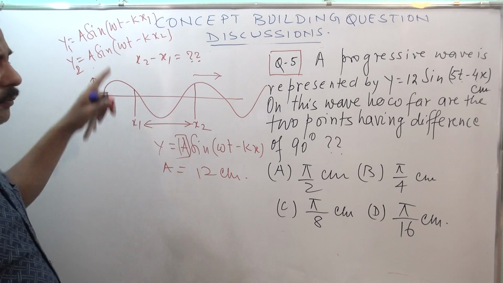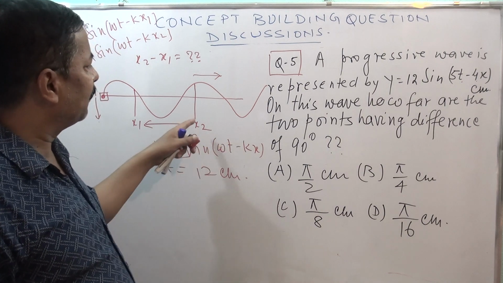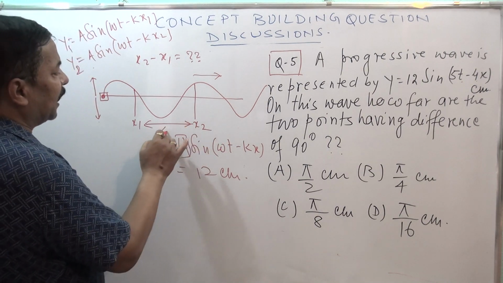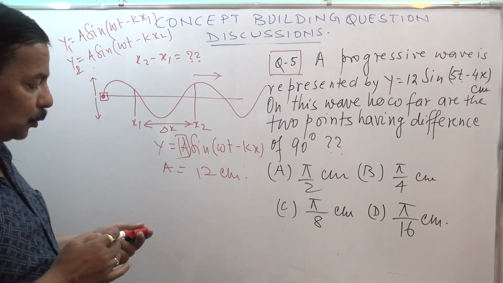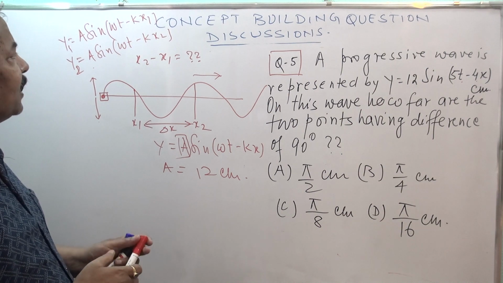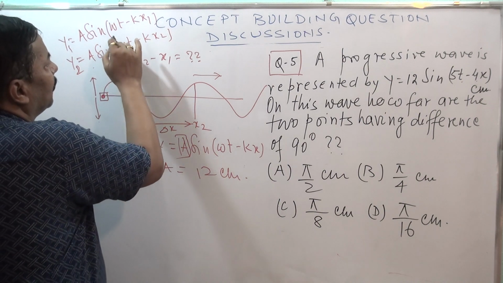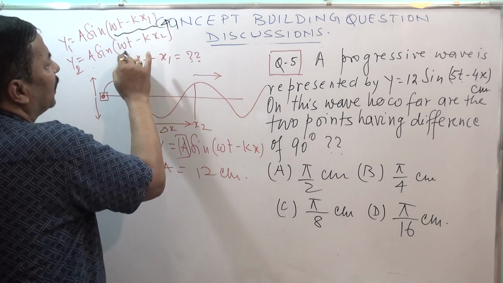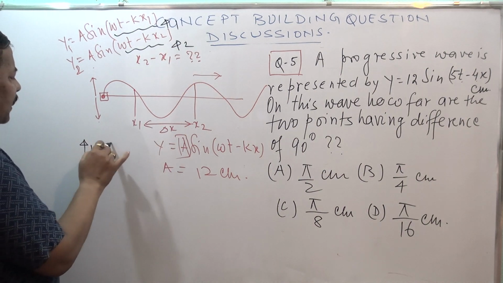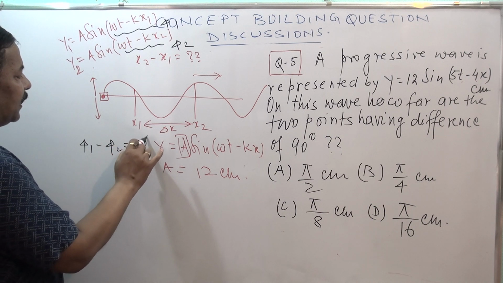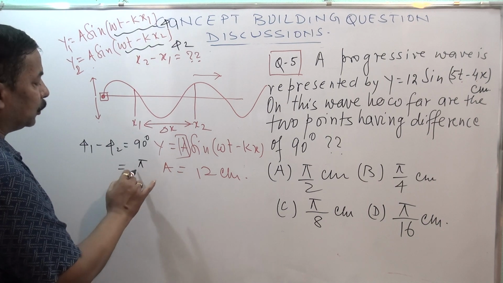Now they want the value of this difference, this Δx, that is x2 minus x1. In order to understand this question, the phase difference is given. That means if I consider this as φ1 and this as φ2, then φ1 minus φ2 is given as 90 degrees, that is π/2.